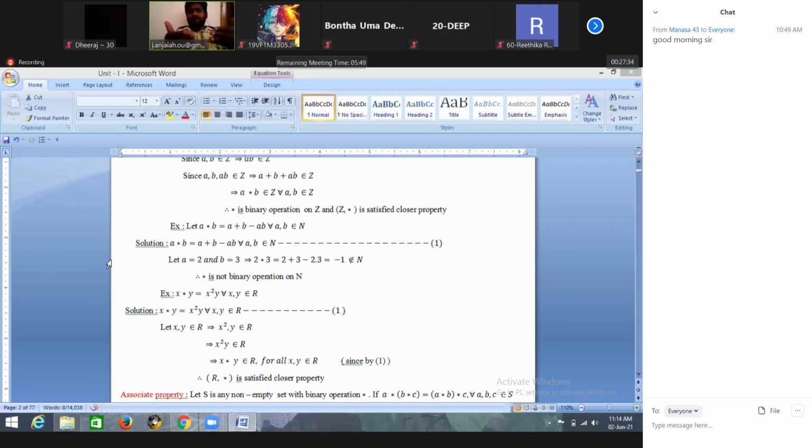You can define your own binary operations. We have to define some kind of relation. A star B is equals to, say, A plus B minus A into B. You can give some different kind of example: A square plus AB. A star B is equals to A to the power of B, you can give like that. For example, A to the power of mod B. A star B is equals to A square whole to the power of B square. You can do like this.